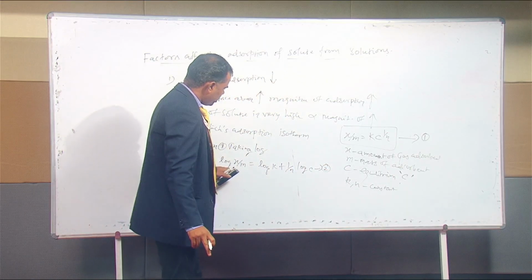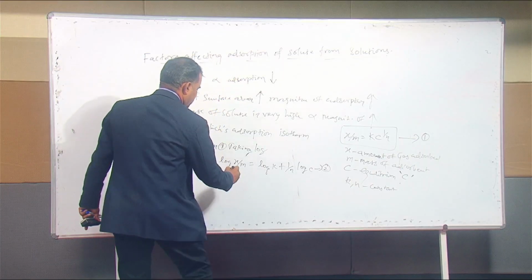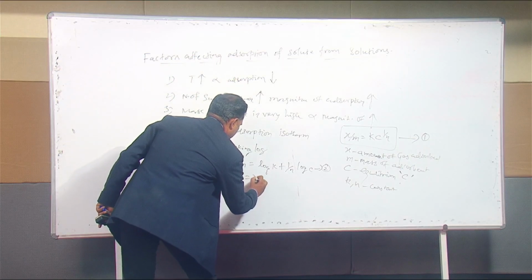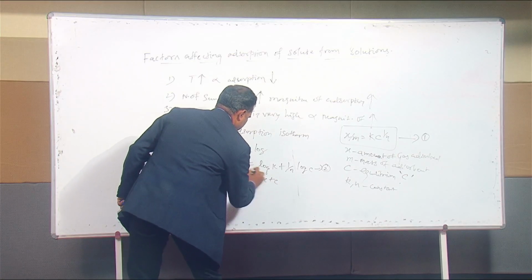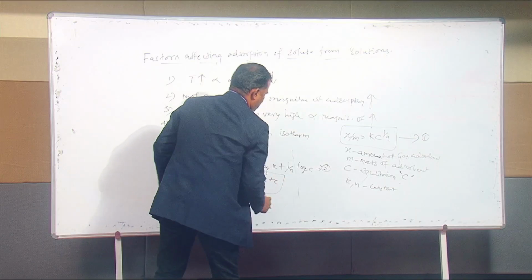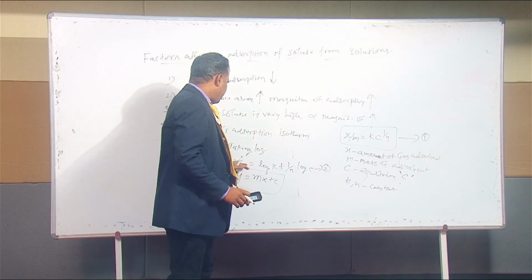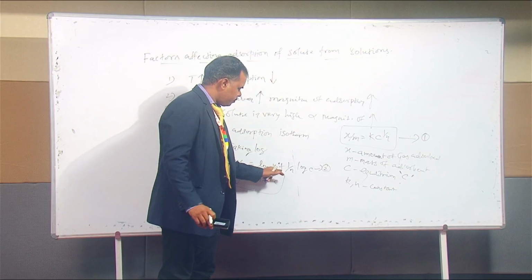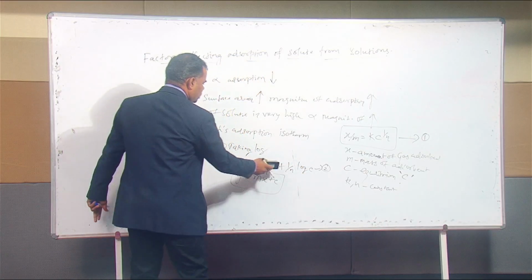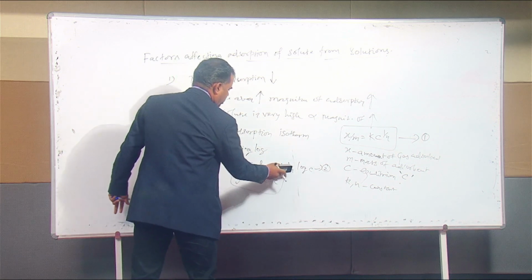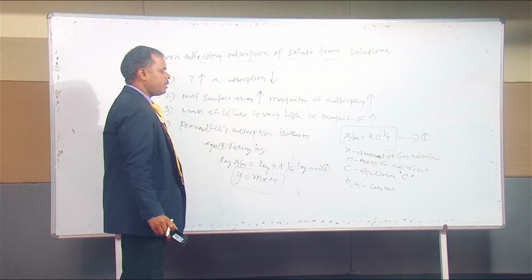You see that it is similar to the straight line equation y equals mx plus c. So we have to draw the graph between log of x by m versus log c. The 1 by n is the slope, and log k is the intercept.